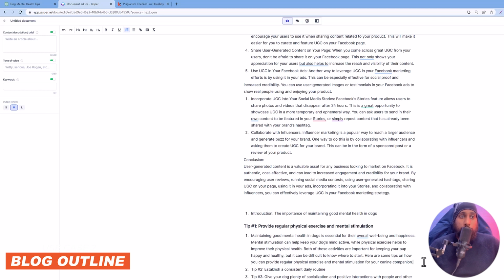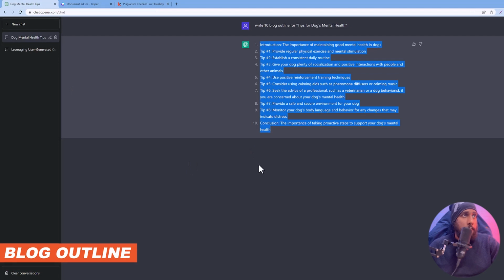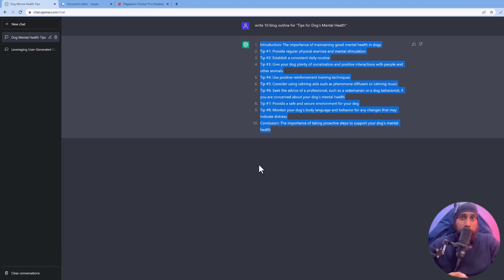You can also add your own expertise into it. You can add your own text to it, customize your blog content, and use it for your regular blog planning. So that's about the second one, which is the blog outline. Blog outline is also about the heading. So whenever you want to create a heading for your content, you can use such a prompt for your regular content marketing. And the next is social media captions.